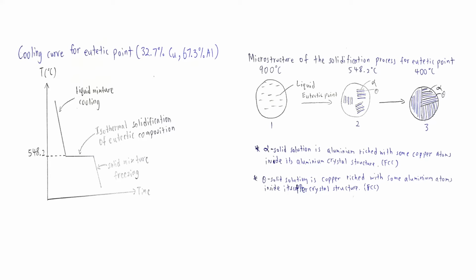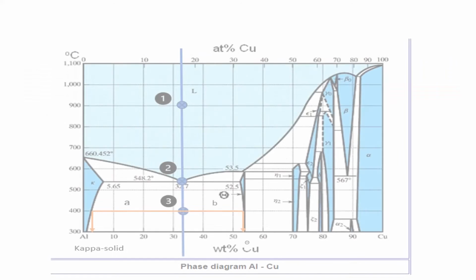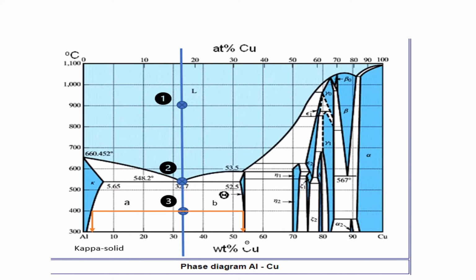After the whole volume solidifies at a constant temperature of 548.2 degrees Celsius, the temperature will drop further to room temperature. This constant temperature reaction is called isothermal solidification. At point 3, which is 400 degrees Celsius, 2 solid phases will start to form straight away in one solidification reaction: the homogeneous kappa solid solution, and also the theta phase, which is the intermetallic copper aluminide, CuAl2. For composition and the amount of phases, I chose 400 degrees Celsius.